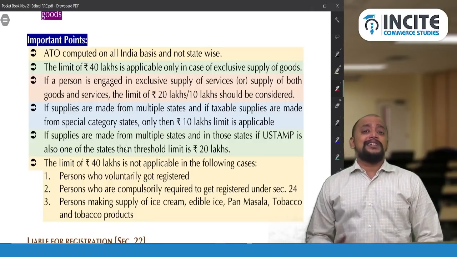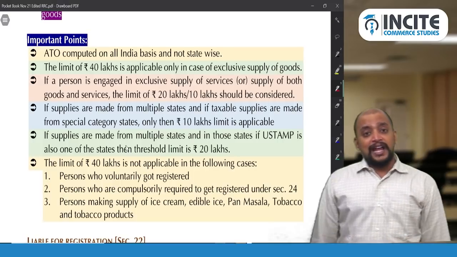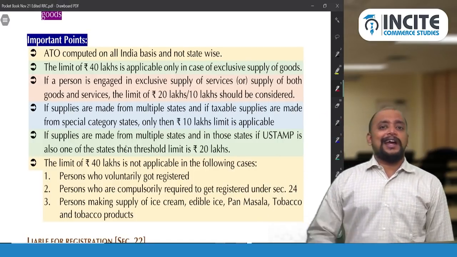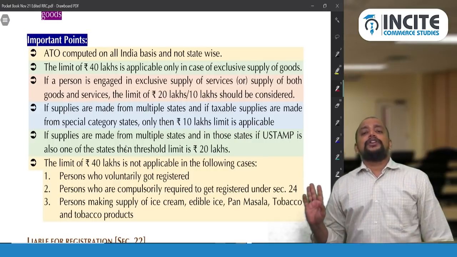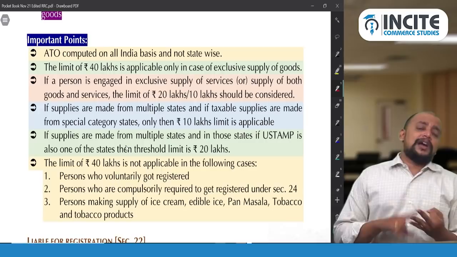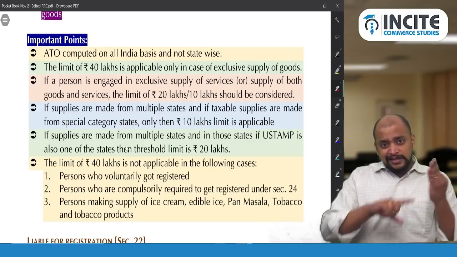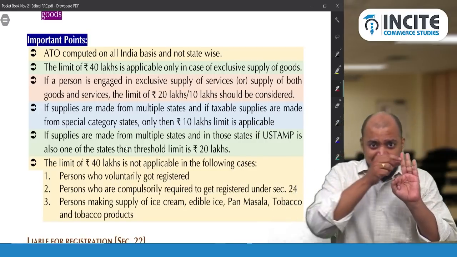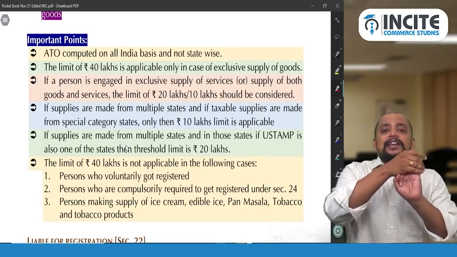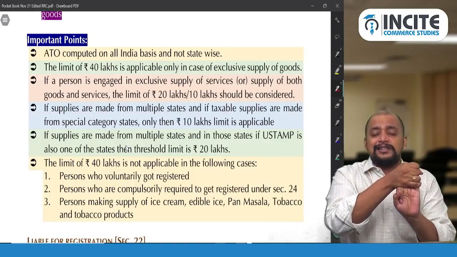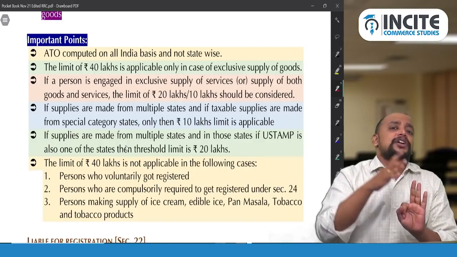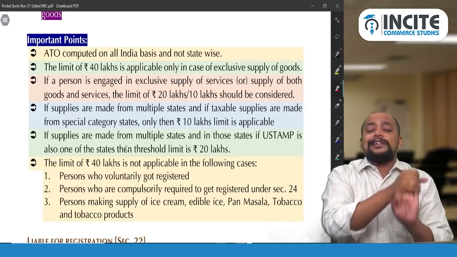Suppose you are doing business in multiple states and taxable supplies are made in any of the special category states, then the applicable threshold limit will be 10 lakhs. Say you are doing business in 3 states, Tamil Nadu, Karnataka and Nagaland. Of these 3 states, one is a special category state, Nagaland. Are you making taxable supply in Nagaland? Yes. Then the applicable aggregate turnover threshold for these businesses is 10 lakhs only. It is not 20 lakhs, it is not 40 lakhs. So it is 10 lakhs only.